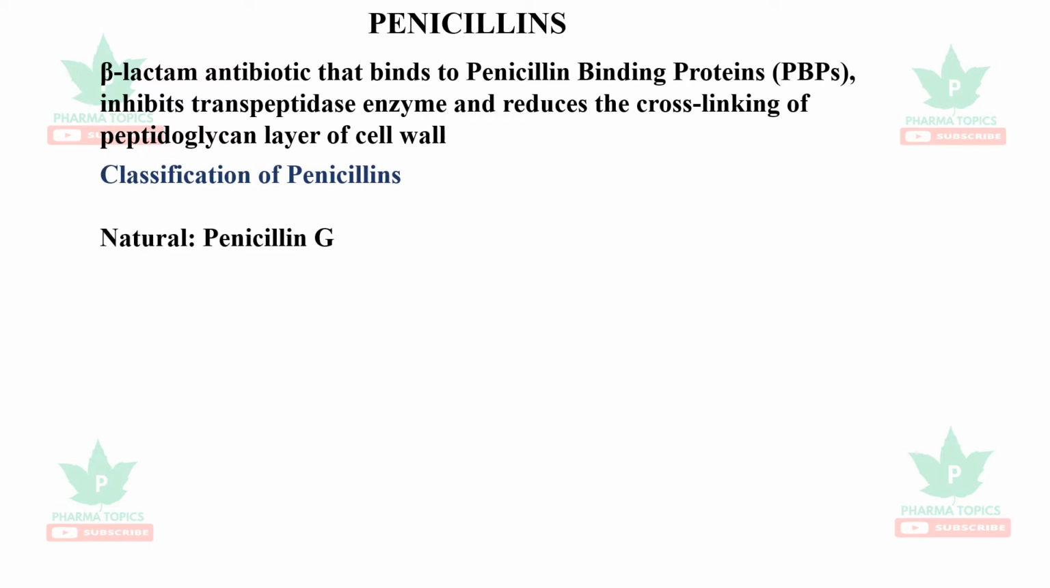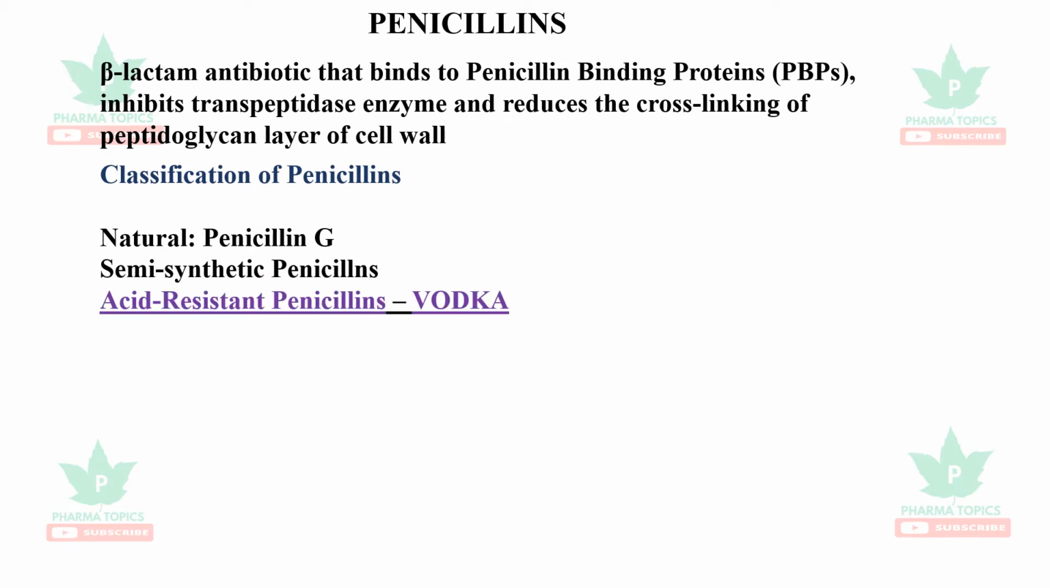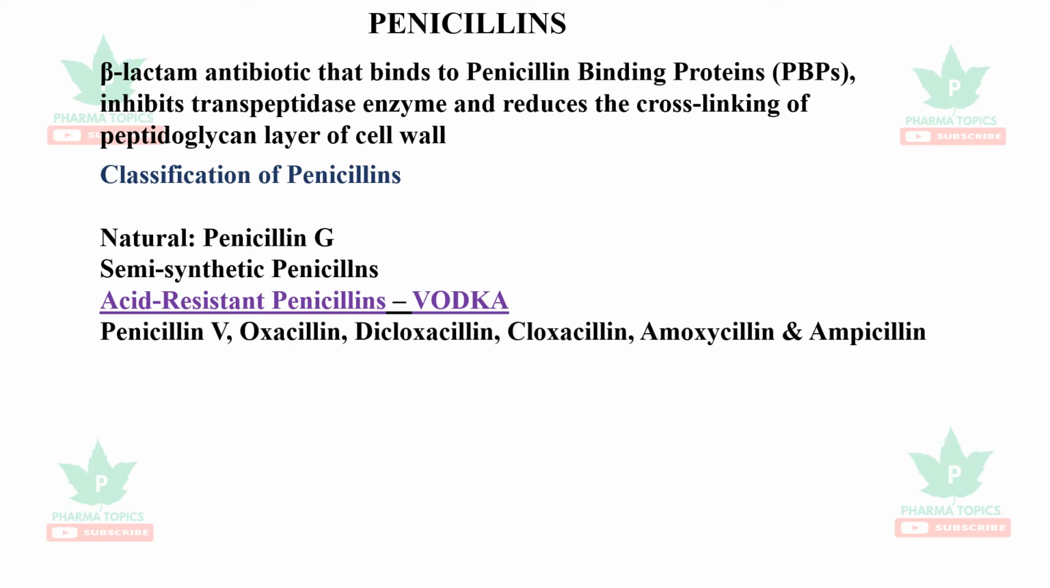Classification. The natural one is penicillin G obtained from Penicillium chrysogenum. All others are semisynthetic penicillins. The acid resistant penicillins. Penicillin G actually cannot be given orally because it gets broken down in the acidic pH of the stomach. The acid resistant penicillins can be given orally. You remember that with the code word VODKA: penicillin V, oxacillin, dicloxacillin, cloxacillin, amoxicillin, and ampicillin.